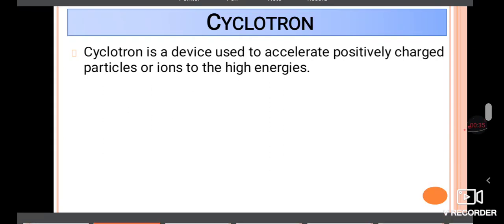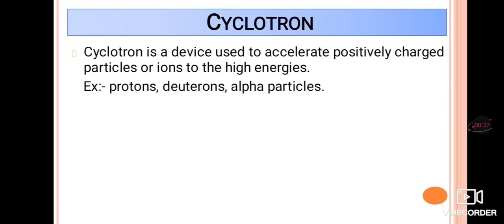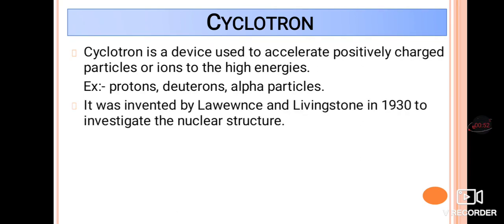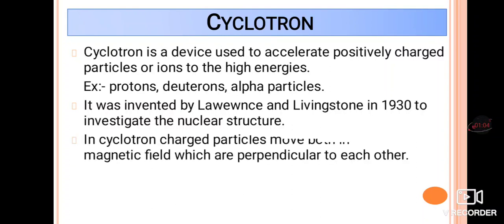Then what are the positively charged particles? Already we know protons are positively charged, as well as deuterons and alpha particles. These are the particles which we can accelerate to higher energy levels by using a cyclotron. The cyclotron was invented by Lawrence and Livingston in 1930 to study the nuclear structure.